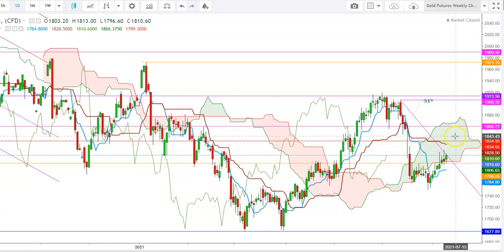the levels of 1828. So friends, I find that only a sustainable move of gold futures above the 26 days moving average could result in a sharp upward move, where the gold futures could try to breach the upper end of the Ichimoku cloud, which is currently at the levels of 1865. And if the gold futures sustain above the upper end of the Ichimoku cloud in a daily time frame, then only can we expect the gold futures to test this toughest resistance.